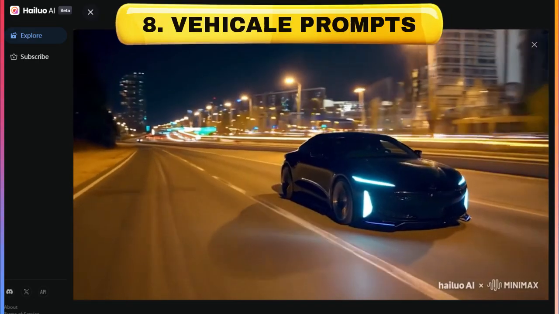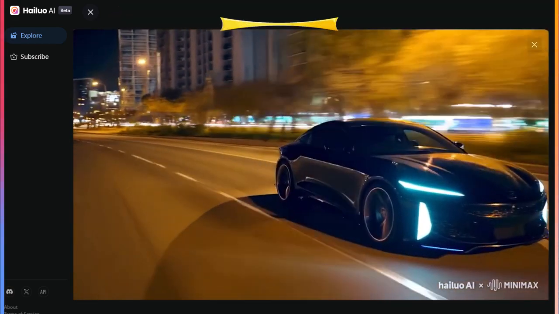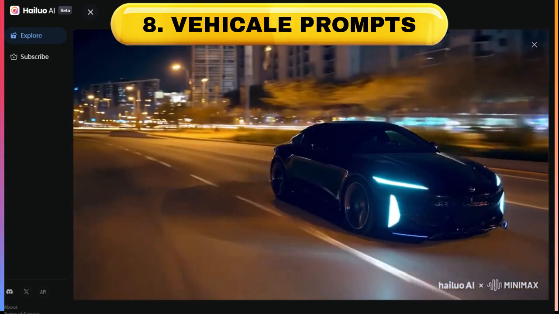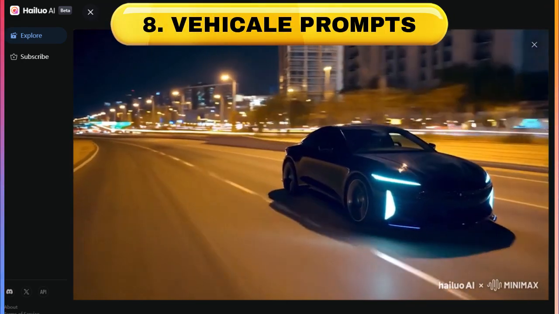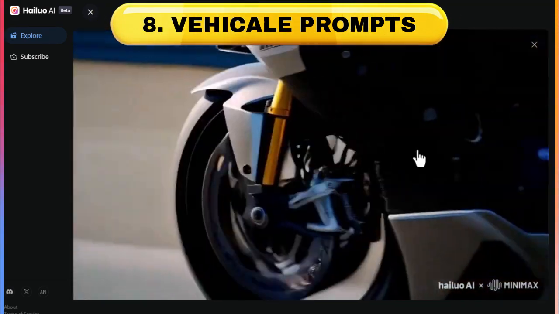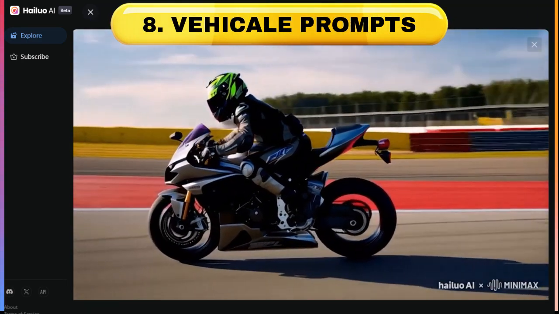It works really well for vehicles as well. As long as you put a fast-moving shot, it will create these really nice environments where it will focus on the vehicle but make it feel like it's moving fast. Otherwise, sometimes it can have the vehicle moving slowly and it doesn't quite look that natural. But yeah, these look great. As you can see, the really nice looking reflections coming off the car, and here we have a really dynamic shot of a person on a motorbike.